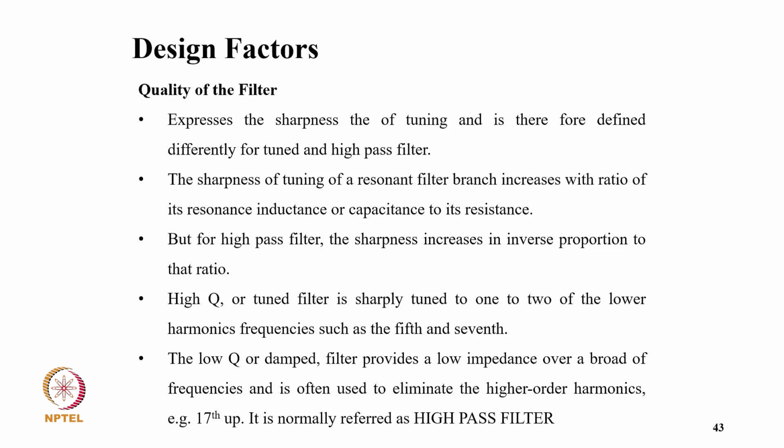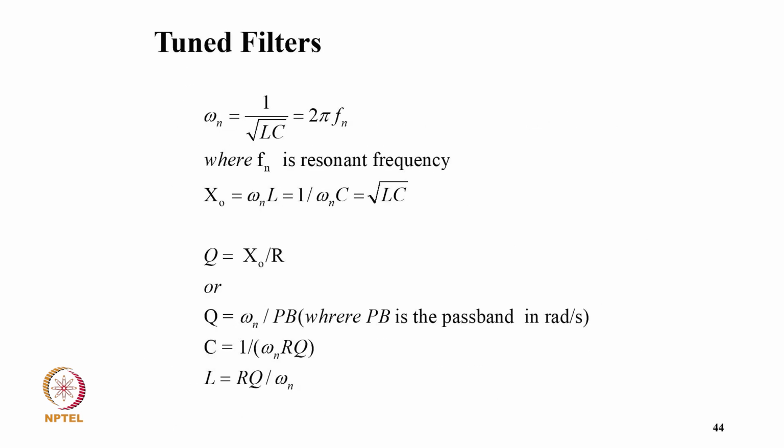So now coming to the quality of the filter, it expresses the sharpness of the tuning and is therefore defined differently for tuned and high pass filters. The sharpness of tuning of a resonant branch increases with the ratio of the resonance inductance or capacitance to its resistance, but for a high pass filter the sharpness increases in inverse proportion to that ratio. A high Q or tuned filter is sharply tuned to one or two of the lower order harmonic frequencies such as the 5th and 7th, and the low Q or damped filter provides a low impedance over a broad frequency range and is often used to eliminate the higher order harmonics, that is 17th and up, and it is normally referred to as a high pass filter.